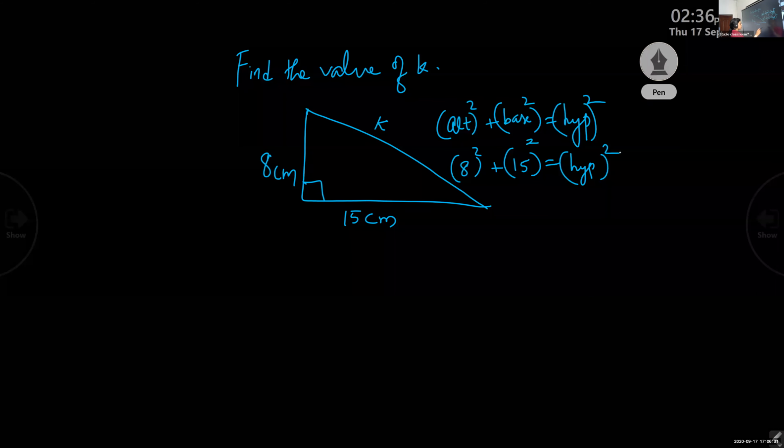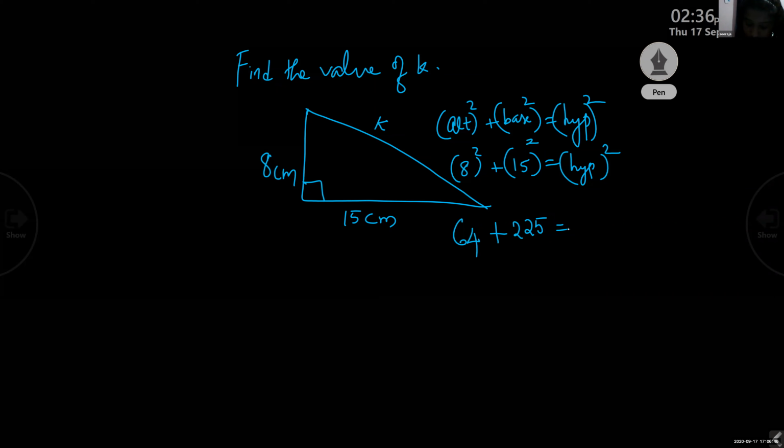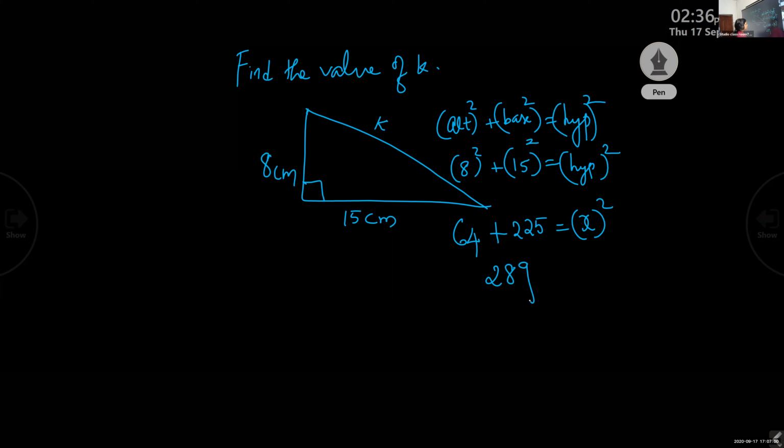So what is 8 square? 64. Plus what is 15 square? 225. Okay, that is equal to hypotenuse square. We don't know, let it be x square. 64 plus 225, what is it? 289. Okay. So what is x?